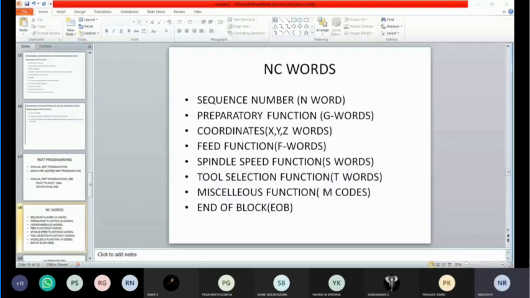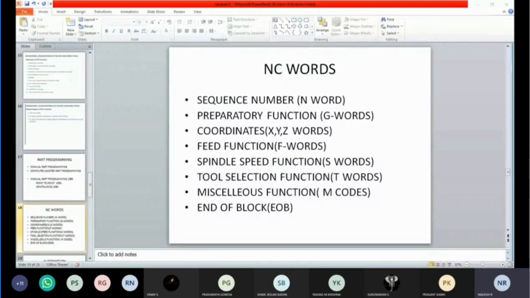The miscellaneous codes you already know. They are used for performing functions like spindle start, stop, and coolant on and off. And what is the end of the block? The N sequence you have started is used to identify the block, and here it ends the instruction of that block, so we call it EOB.